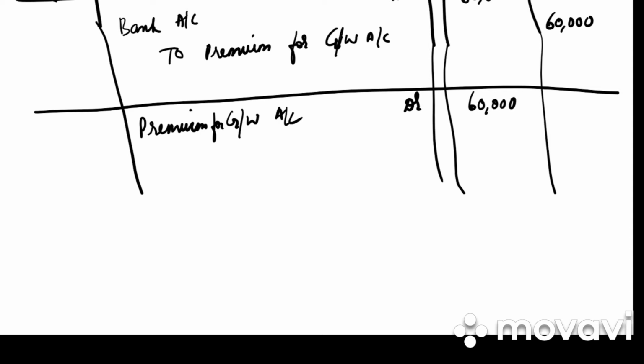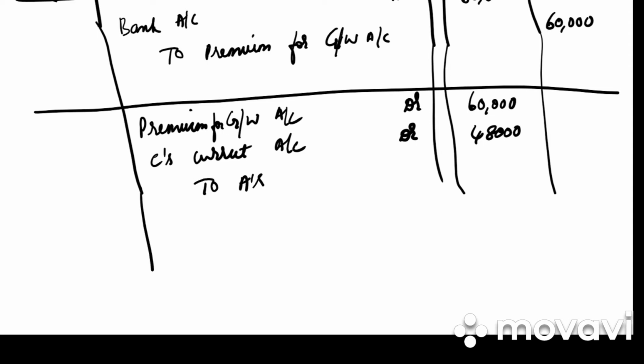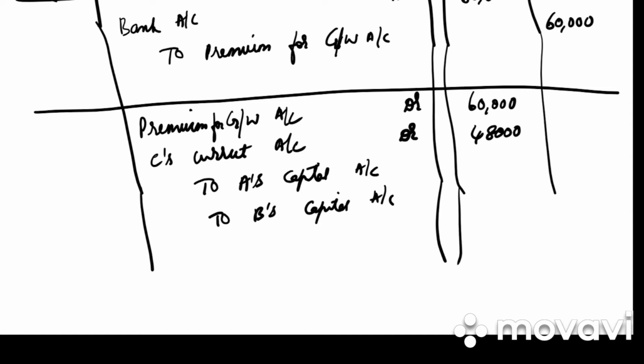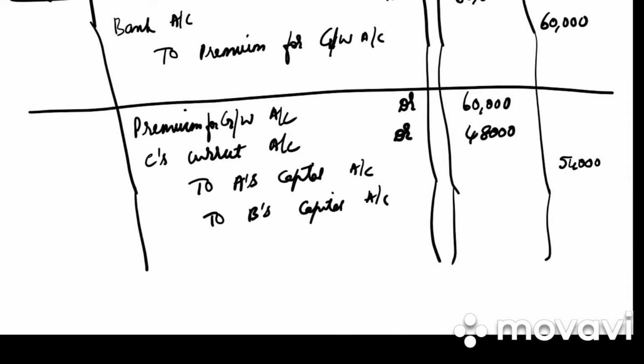So premium for goodwill account debited 60,000. C's current account. How much he has not brought in? 48,000. To A's capital account, to B's capital account. So it is equally 1,08,000 into 1 by 2, 54,000 debit, 54,000 credit.